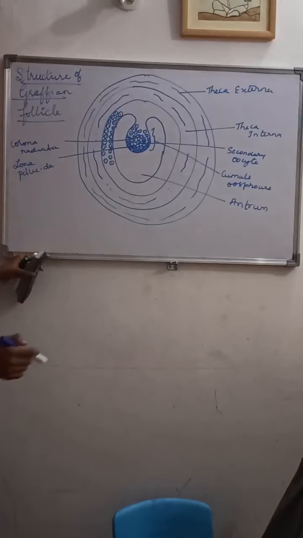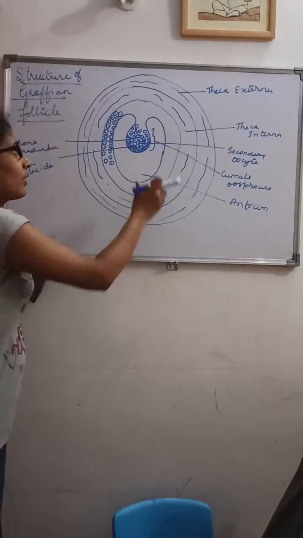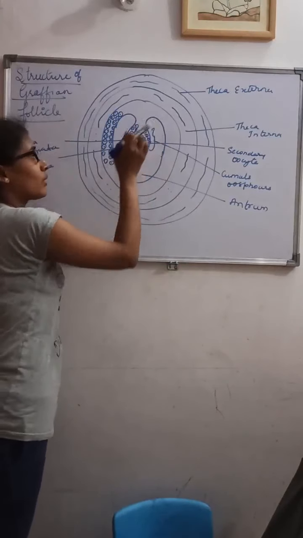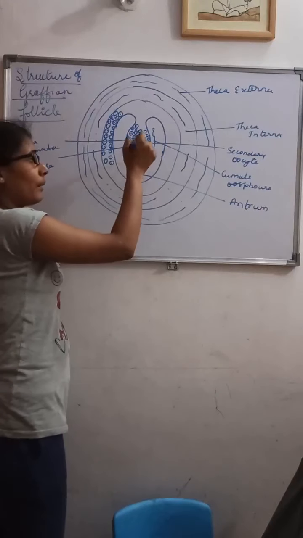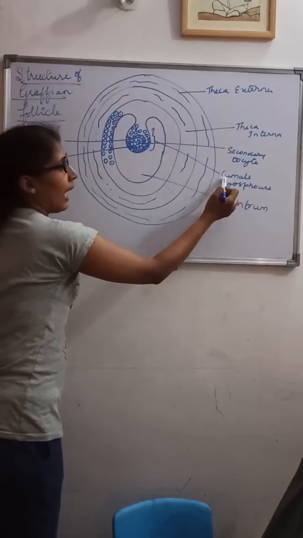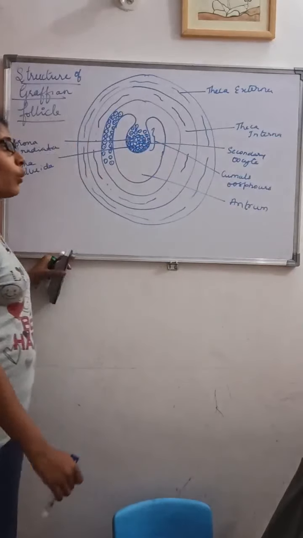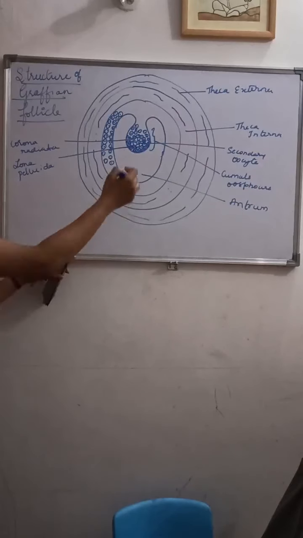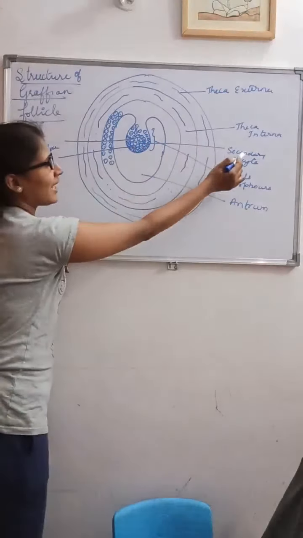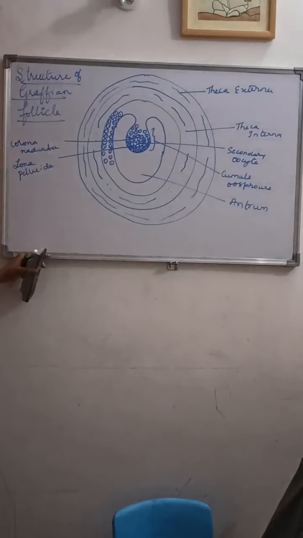So they will form what? The cumulus oophorus. You can see this projection, made by the membrana granulosa at one point of the antrum, that is nothing but the cumulus oophorus. This cumulus oophorus has a secondary oocyte, and this secondary oocyte is surrounded by the egg membrane.